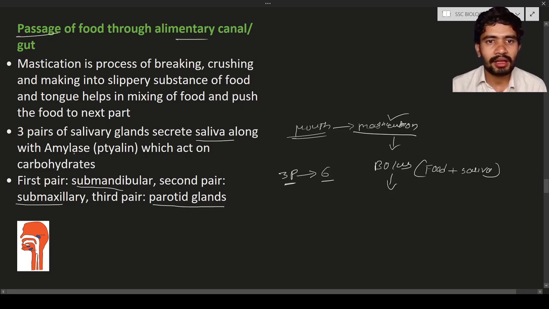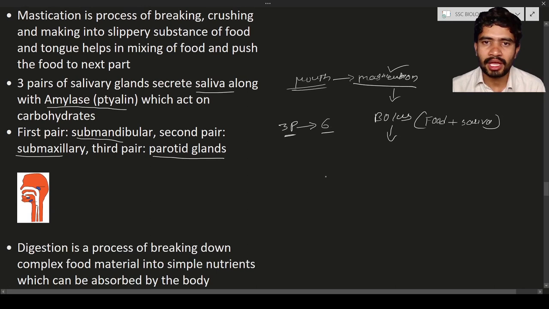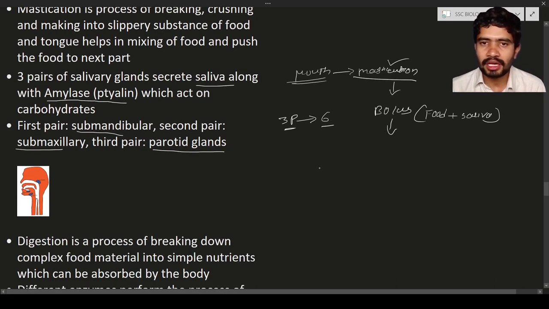In the saliva you will see an enzyme known as amylase, also called salivary amylase or ptyalin. This amylase acts on carbohydrates. In previous classes we discussed what starch is. Starch is glucose molecules joined together.